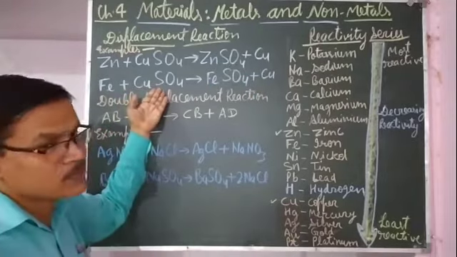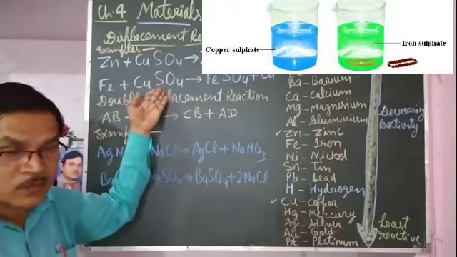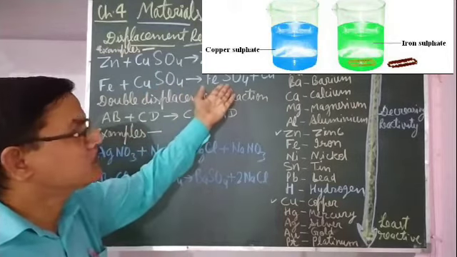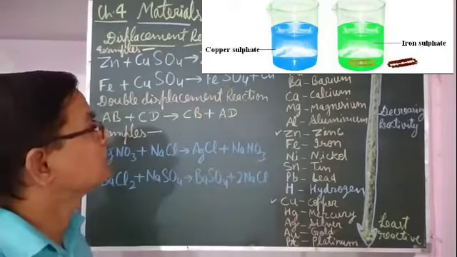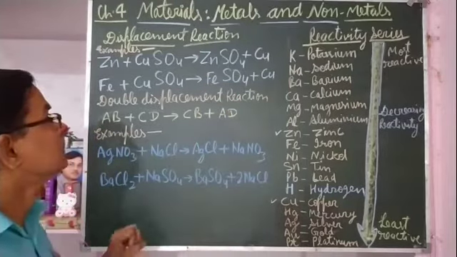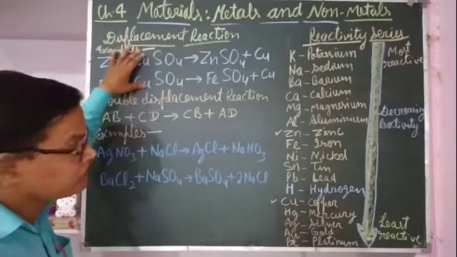The color of copper sulfate solution is blue, and when it changes into iron sulfate, it will change into green color, because iron sulfate is green in color. So this is a displacement reaction.